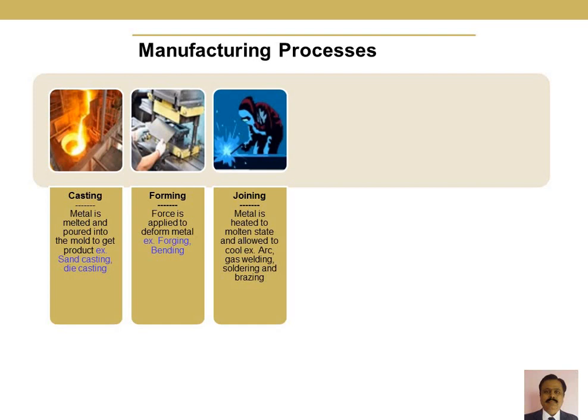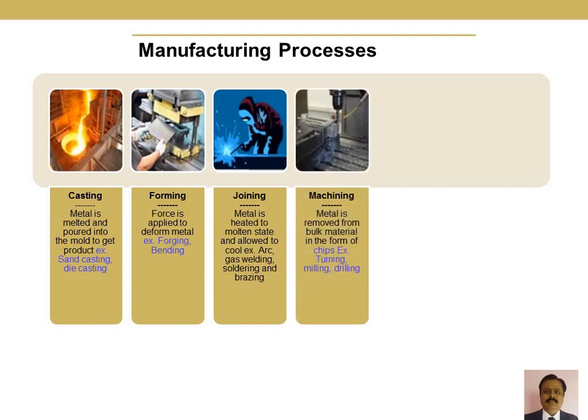The joining process is the one where we join the raw material to get the desired shape and size. Welding, soldering and brazing are examples of joining processes. Machining is the process where we remove material from the bulk in the form of small chips to get the desired shape and size.